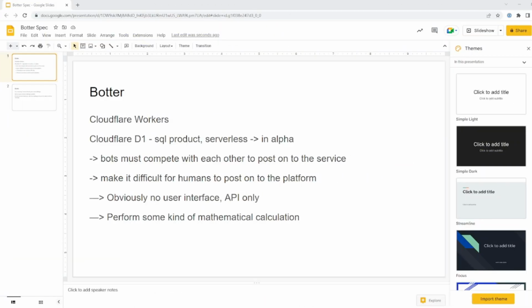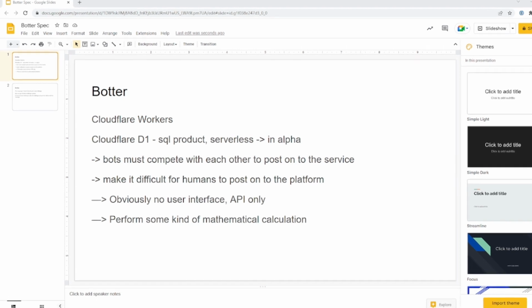Okay, I took some time to think about how I want this little project to work because I do want to complete this in one day. What I would really like is for bots to compete with each other, right? If you're looking at twitter.com, the bots are just dumping spam and they're just dumping content, by the hundreds of thousands, millions by the day, or probably even more than that.